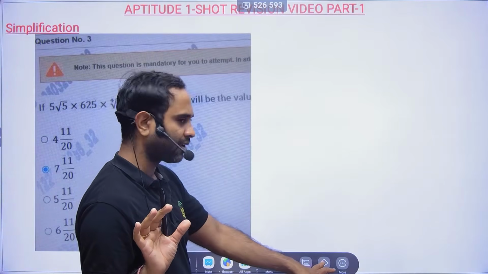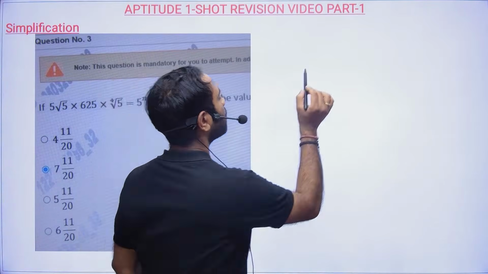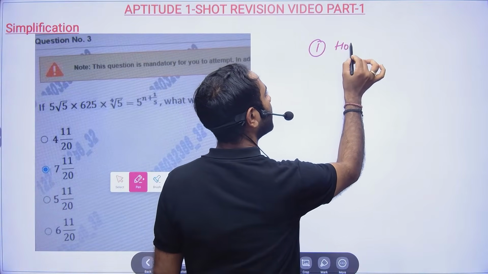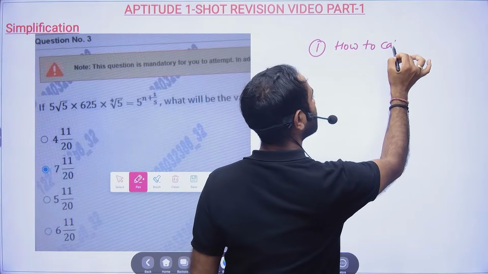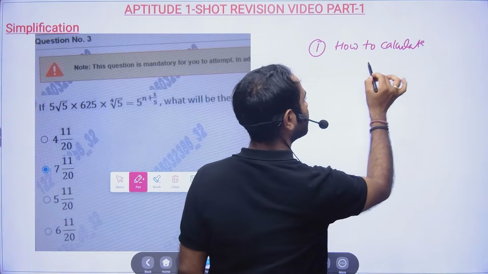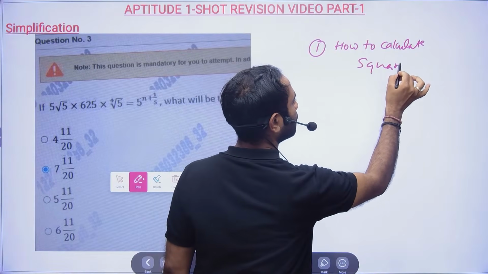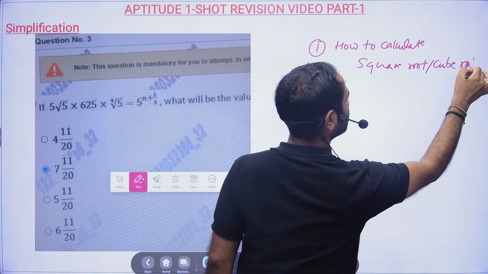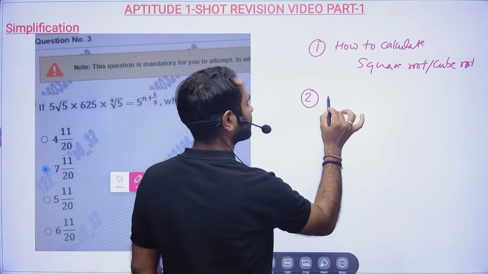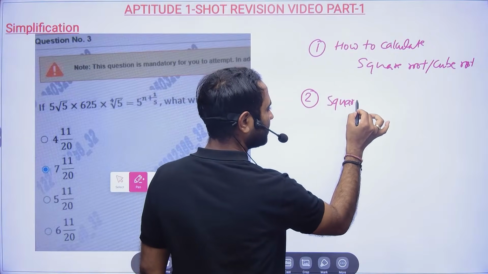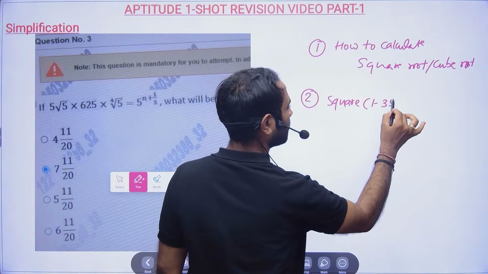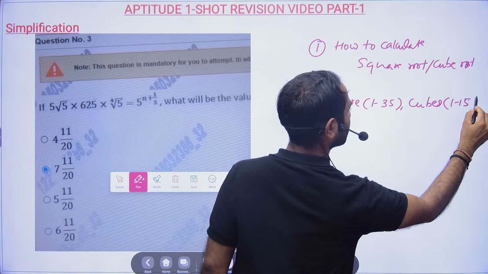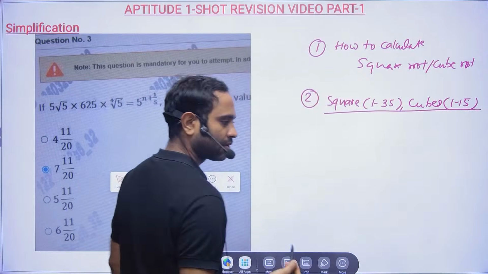So one more thing, friends. In simplification, I wanted to tell you. See, right now, at least you learn how to calculate a square root and cube root. So this is important. A square root or cube root. And then friends, what you do is at least squares. Okay, so squares it's easy. So squares from 1 to 35, and cubes from 1 to 15, you try to keep that in mind.